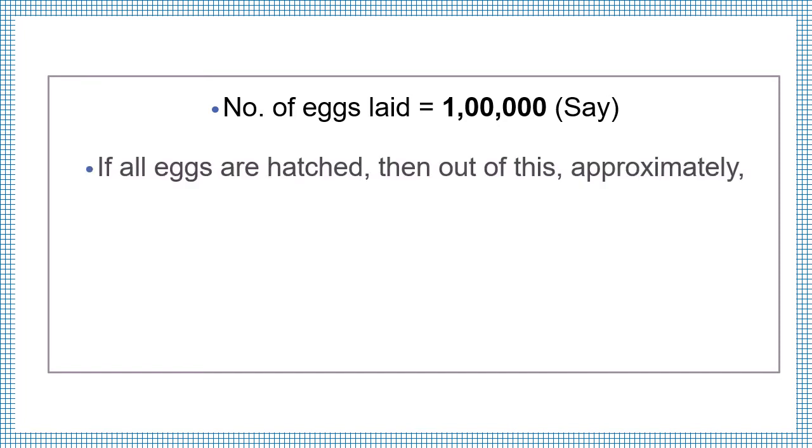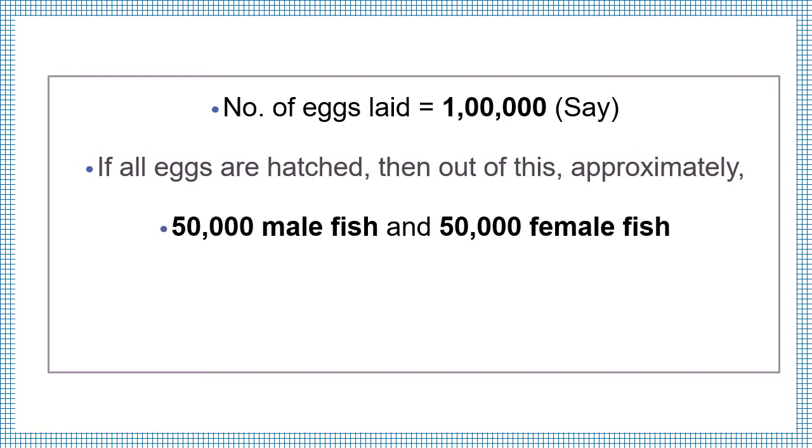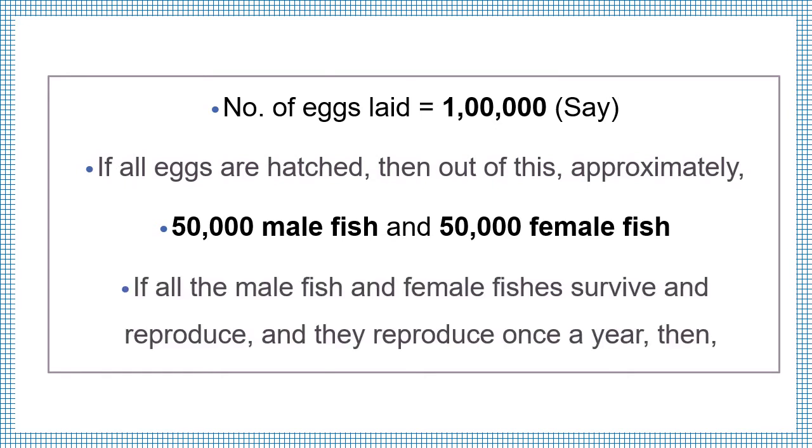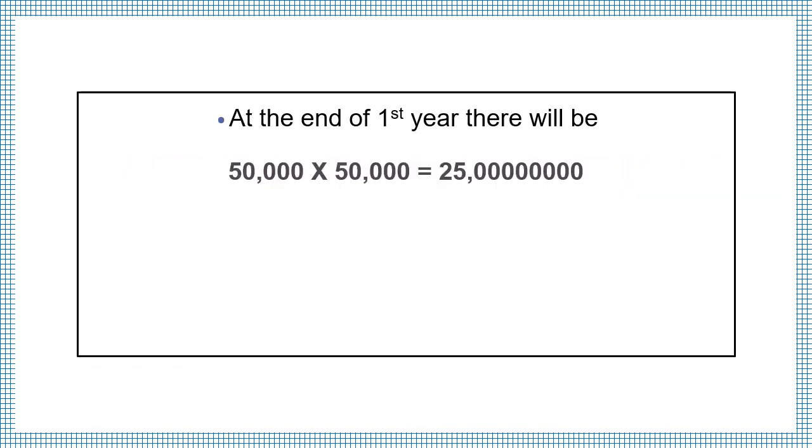If all the eggs are hatched, then out of these approximately 50% will be male and another 50% will be female. If all the male fish and the female fishes survive and reproduce, and they reproduce once a year, then at the end of first year there will be 50,000 into 50,000, that is 250 crores of fish progeny.